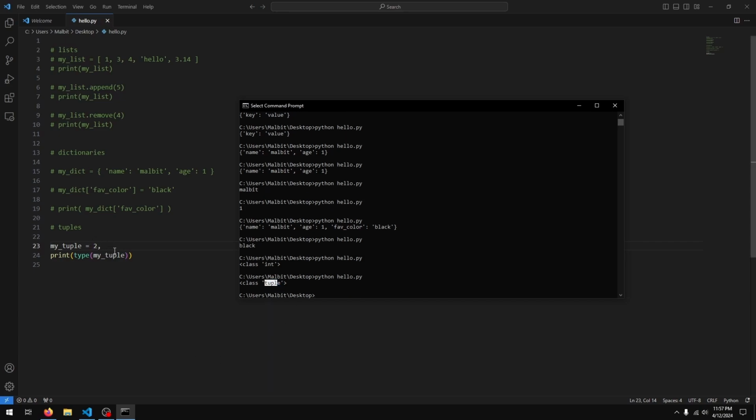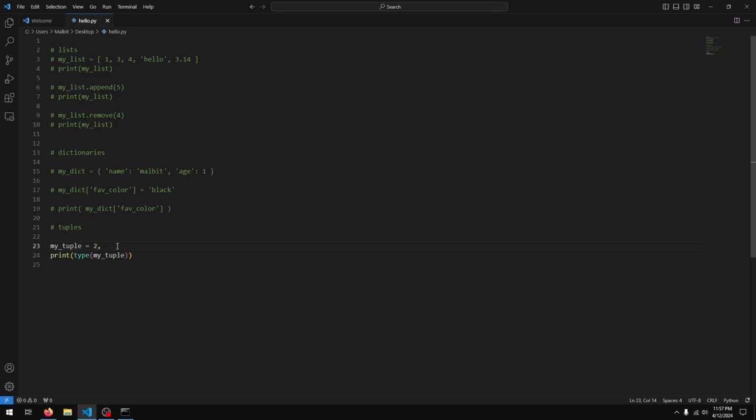Okay, it's common convention to surround tuples in parentheses. This is not required from a language perspective, but it's common convention and helps us to differentiate it from normal expressions that are separated by commas, right? So if I did something like this, 3, 4, 5, it should work.